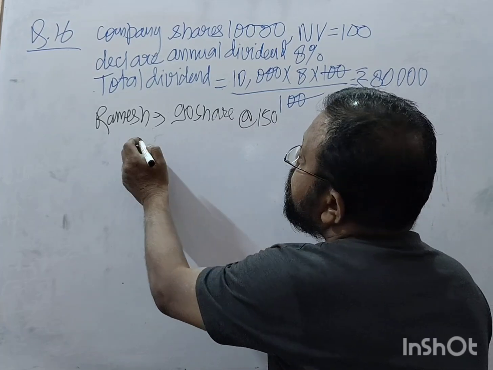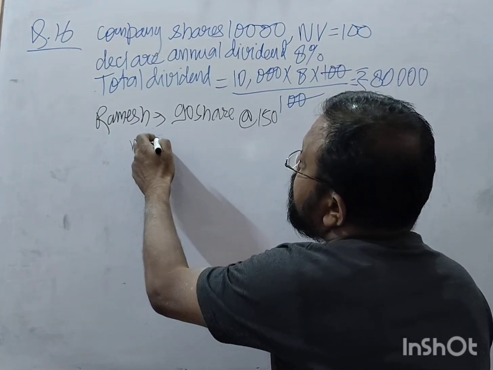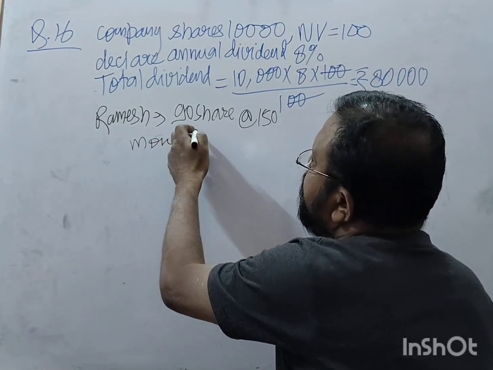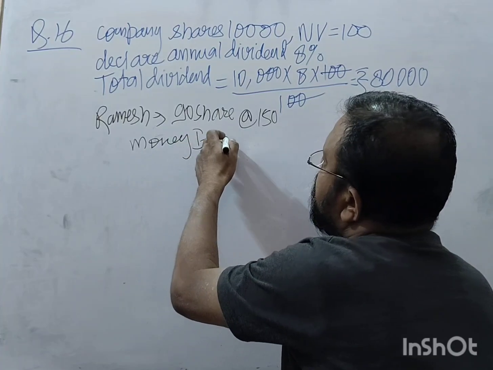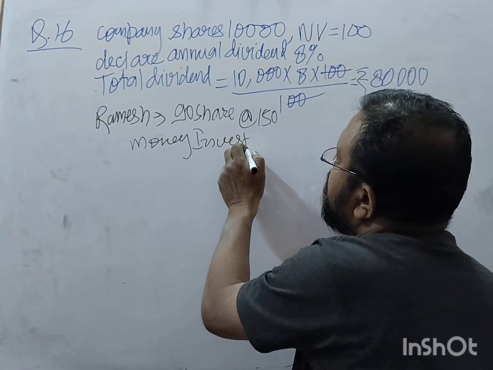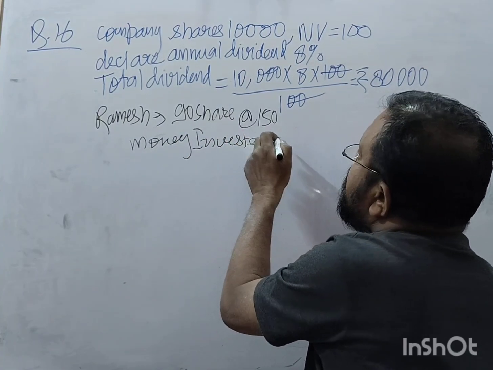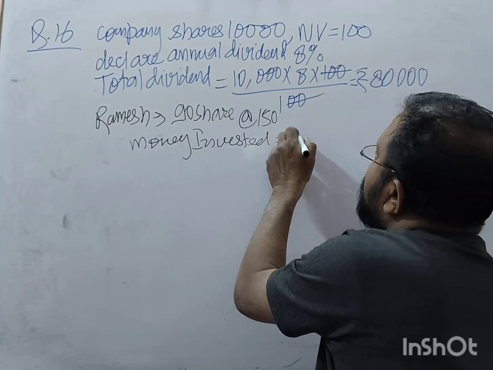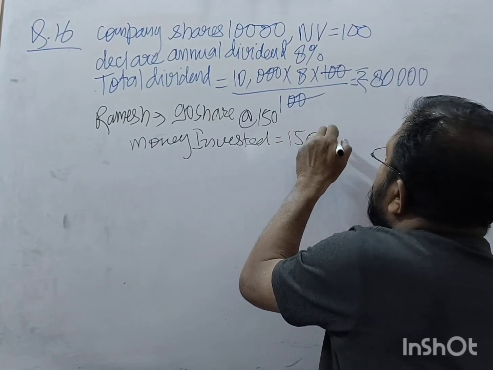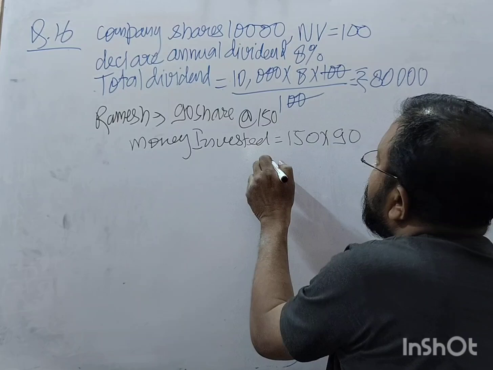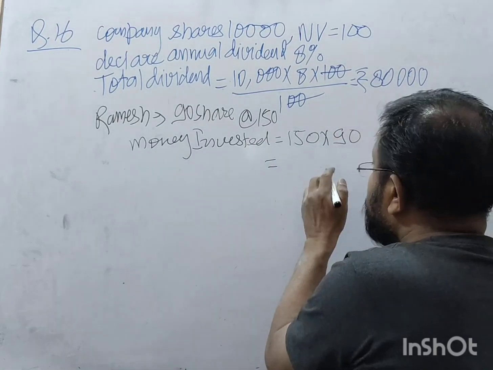First, money invested is equal to 150 into 90.